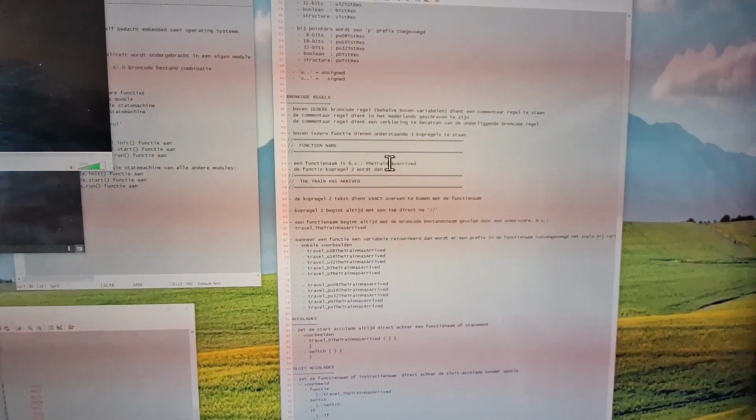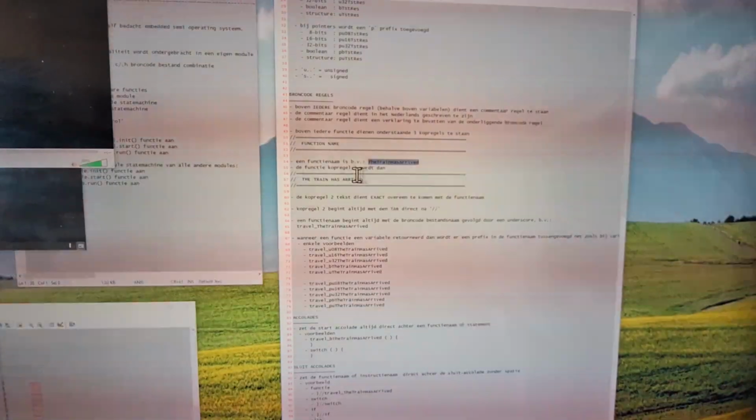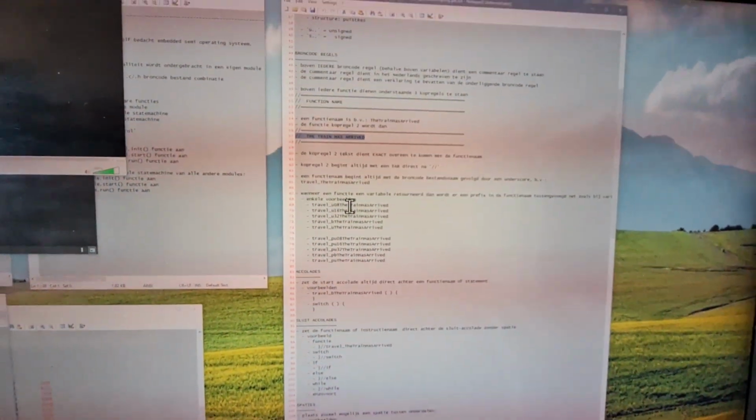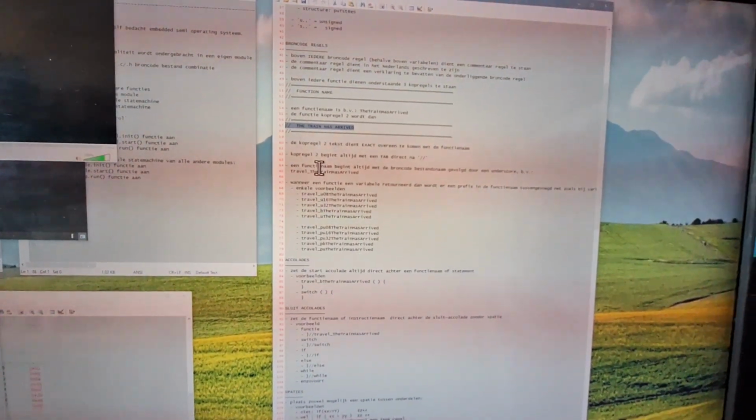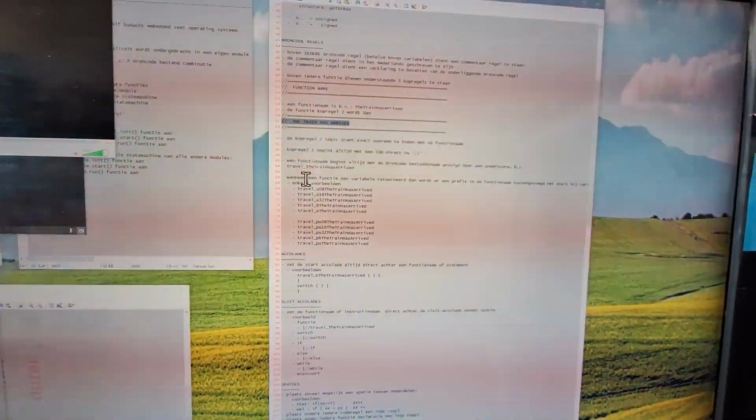If the function is called the train has arrived, then make it the train has arrived. Claude does this exactly. Function name, okay. When a function returns a variable, it should be a U08 or a U16, unsigned 32, a boolean or a structure, or pointers to those. Pointer to an 8-bit value, 16-bit value, etc.